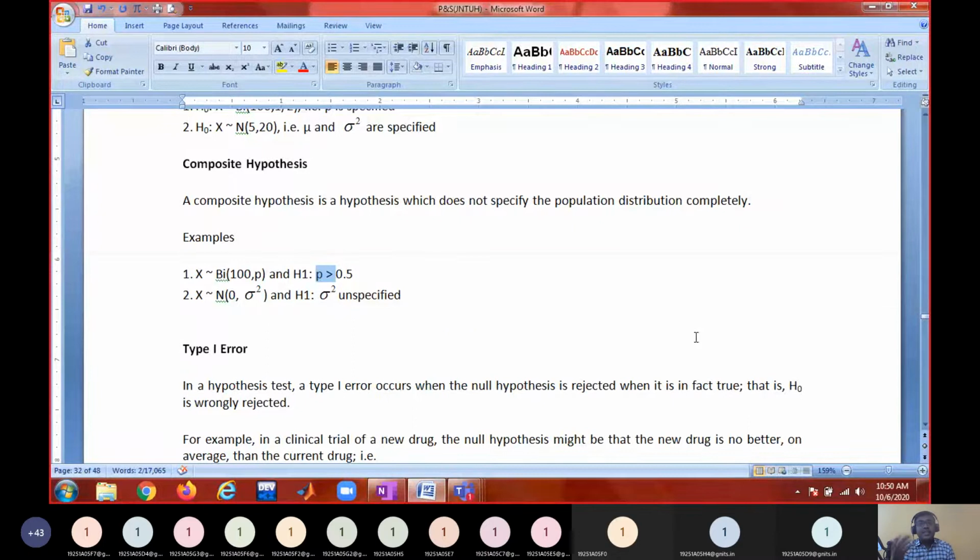The first one is you are rejecting something when it is to be accepted: something is true but you believe it is false. That is a wrong decision. The second one is something is false but you believe it is true. That is also a wrong decision. The first kind of wrong decision results in an error called type 1 error. The second type of wrong decision results in an error called type 2 error. So where does this type 1 error occur, and where does this type 2 error occur?